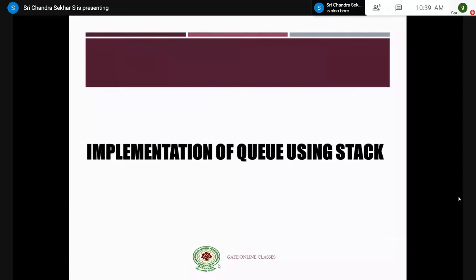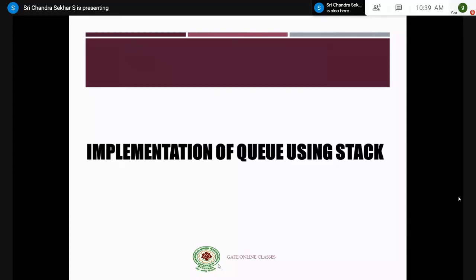So we know that a queue is a linear data structure where insertion is done from one end and deletion is done from the other end, right? It is also called a FIFO data structure, that is first in first out. And we have studied that there are two basic operations of queue. ENQ stands for inserting an element at the rear part of the queue, and the other basic operation supported by queue is DEQ, that is deletion of an element from the front part of the queue, right?